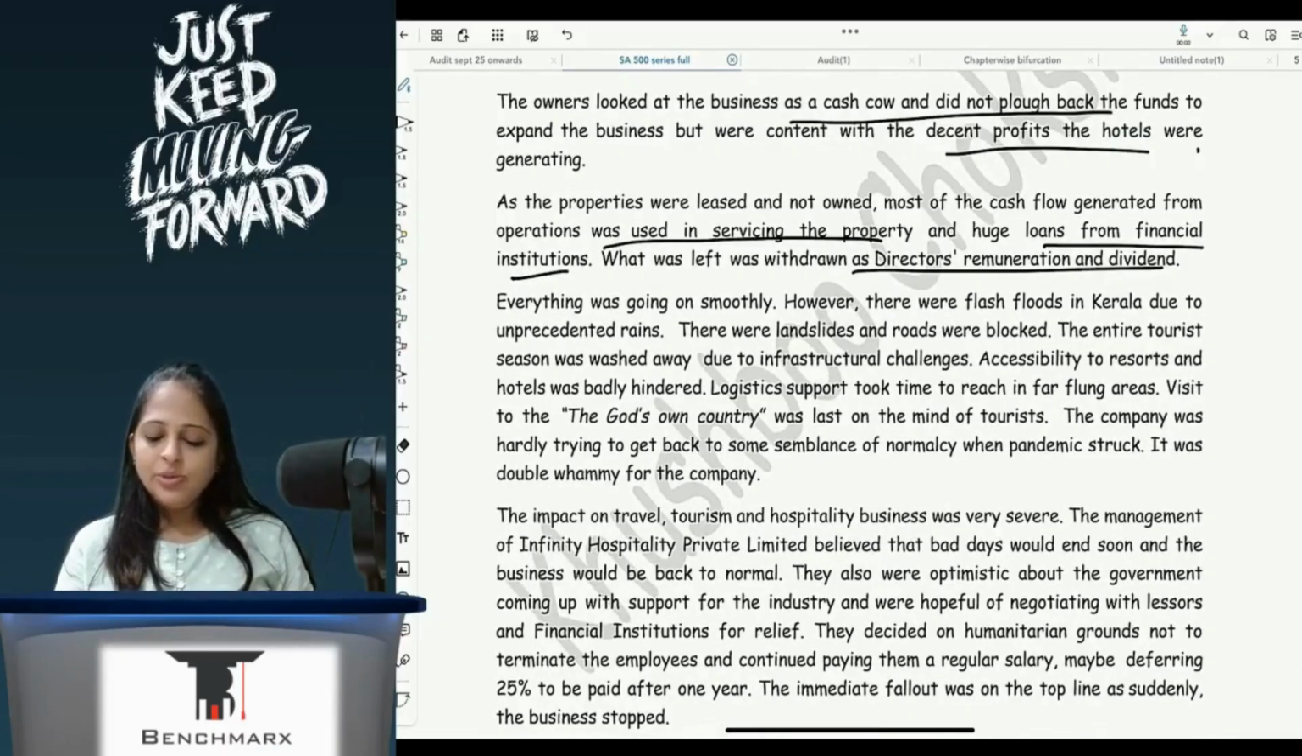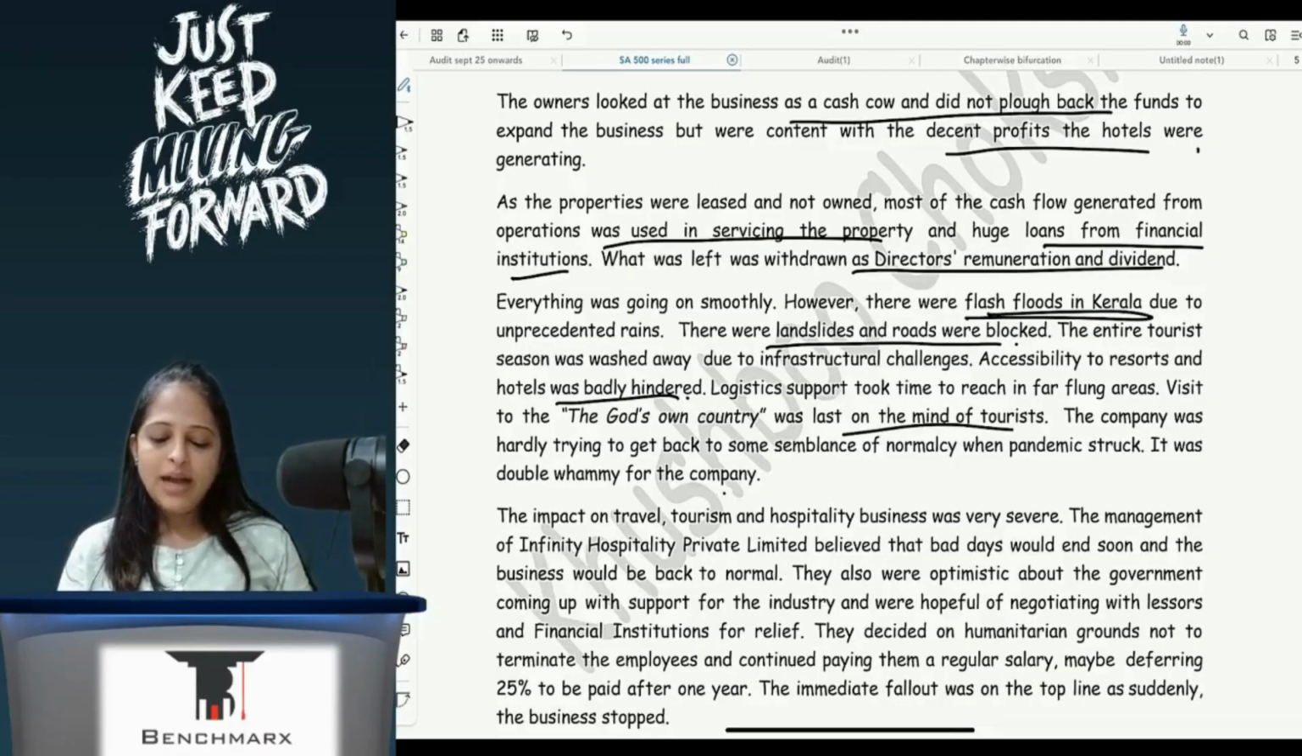Everything was going on smoothly. However, there were flash floods in Kerala due to unprecedented rains. There were landslides and roads were blocked. The entire tourist season was washed away due to infrastructure challenges. Accessibility to resort and hotel was badly hindered. Logistic support took time in far-flung areas. Visit to God's own country was last on the mind of tourists.